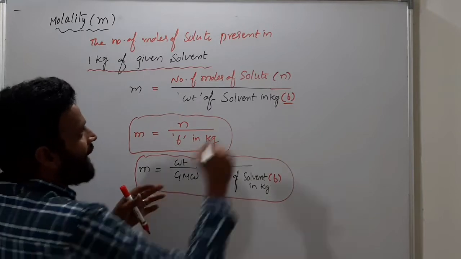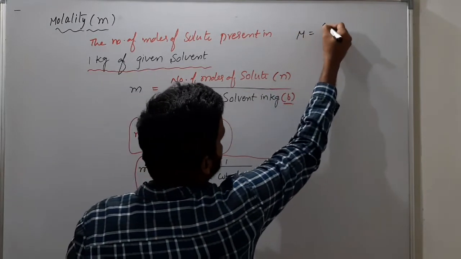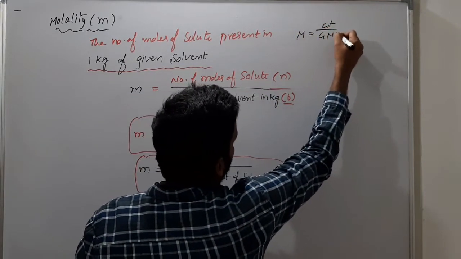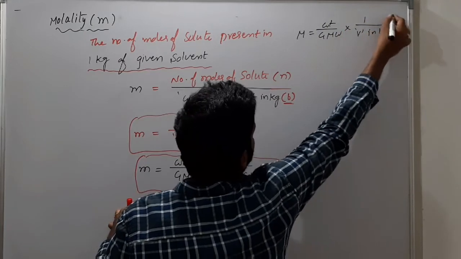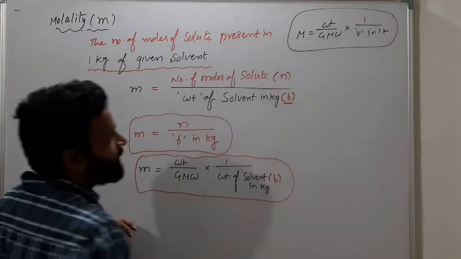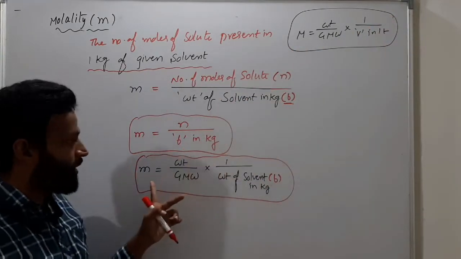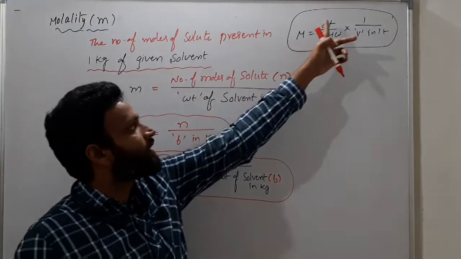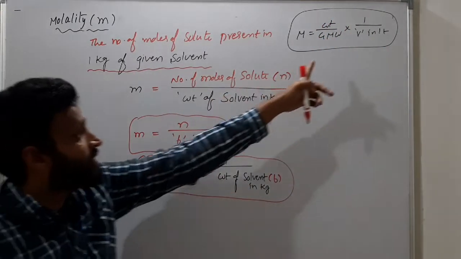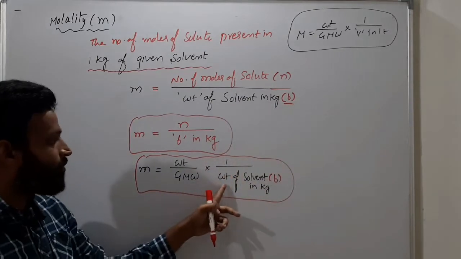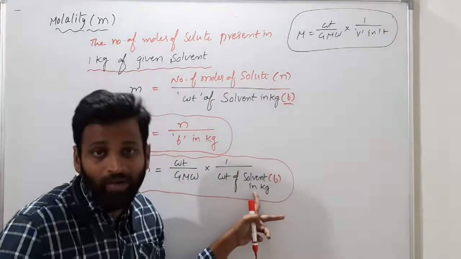If you know molarity, it's very clear. What is molarity? It's weight by gram molecular weight into 1 by volume in liters, right? See the difference between molarity and molality. Molarity means weight by gram molecular weight into 1 by volume in liters. So instead of volume, here you have weight of solvent in kg. That's it.